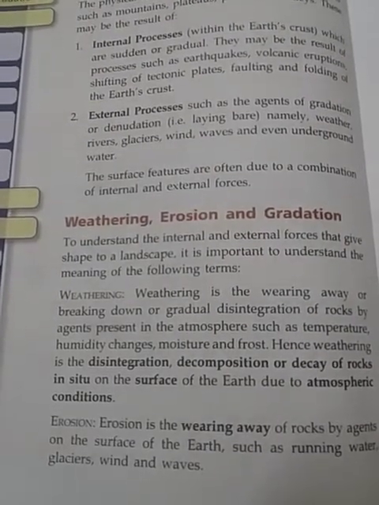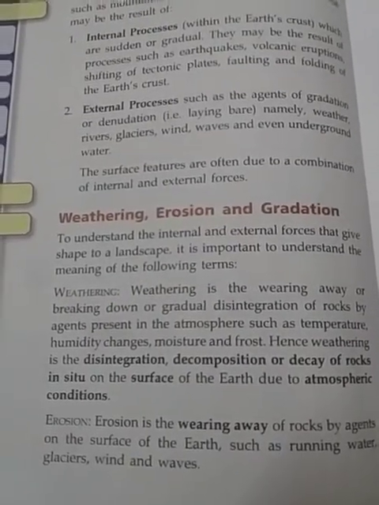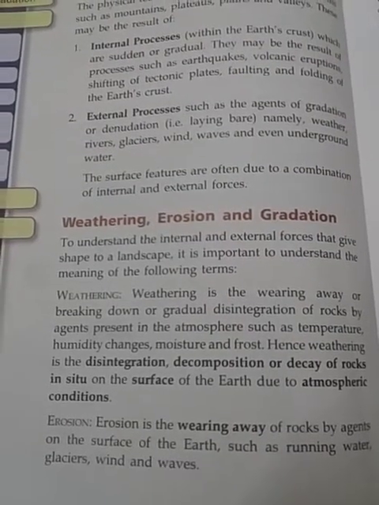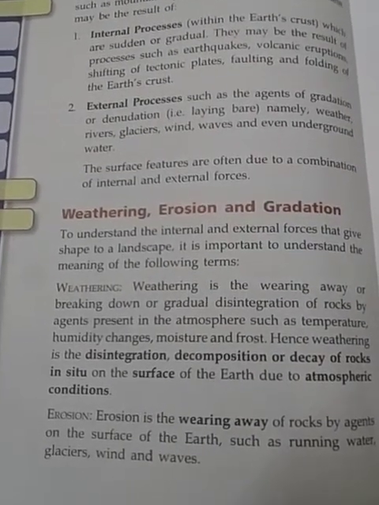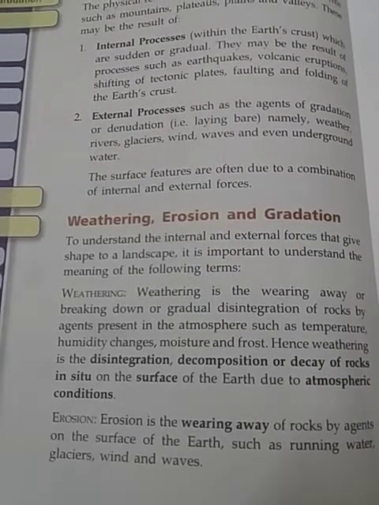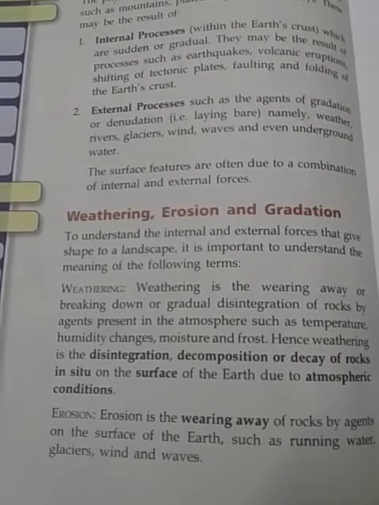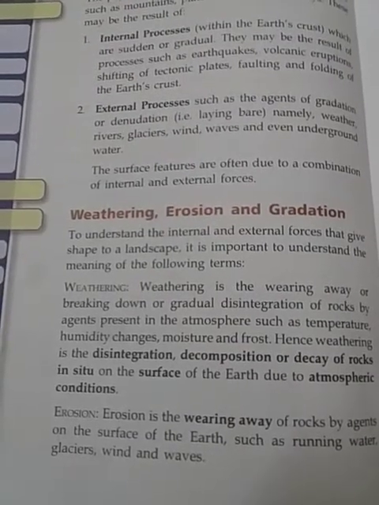Point number 2, weathering includes only the breaking down of rocks. Erosion includes both the breaking of the rocks and the transportation of the broken parts. Point number 3, weathering is the production of rock waste under virtually static conditions, and erosion is the transportation of rock waste from the site of its formation.